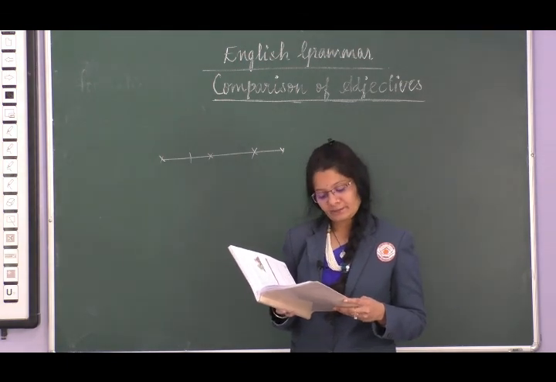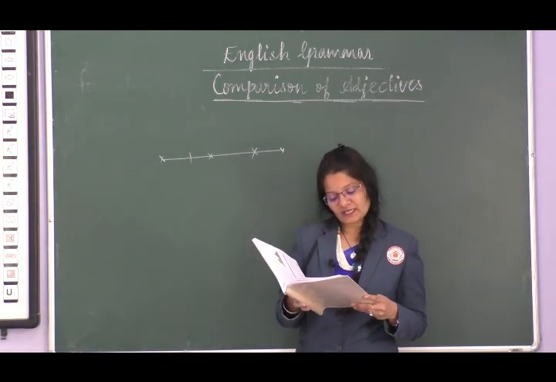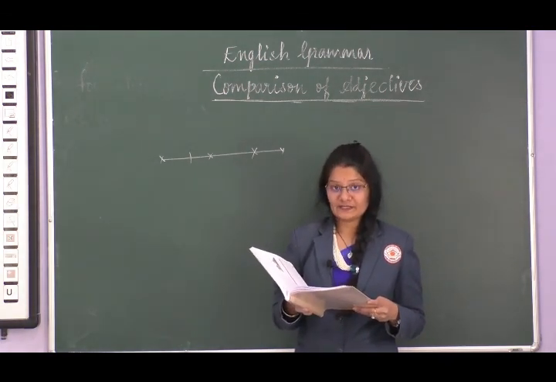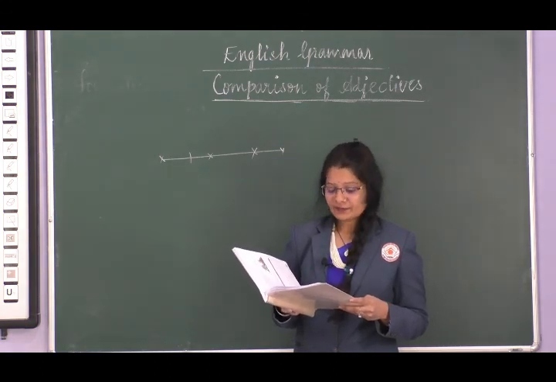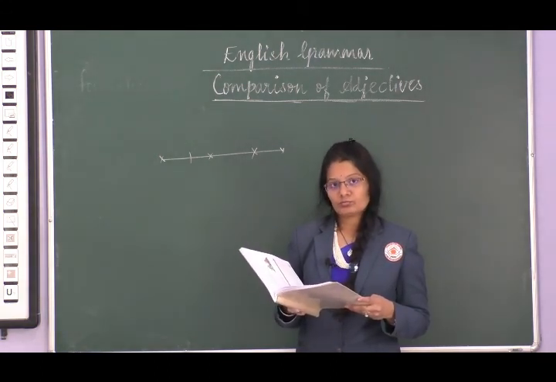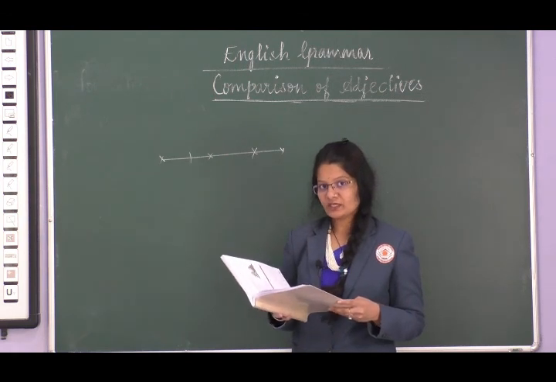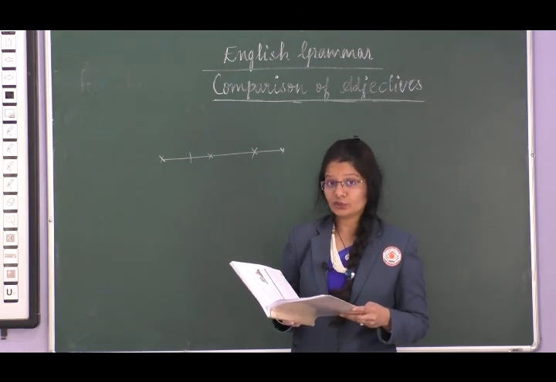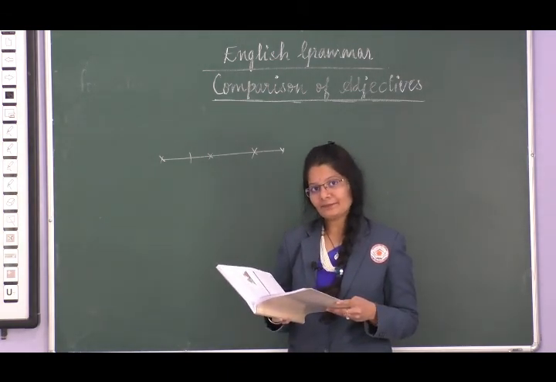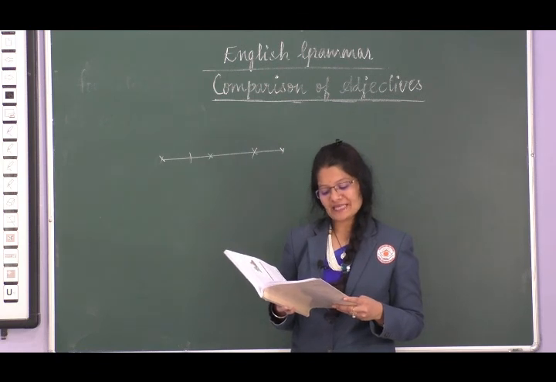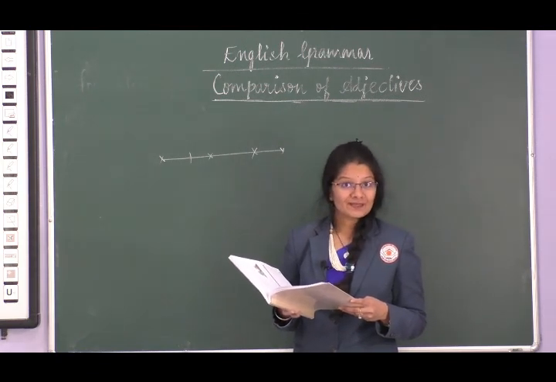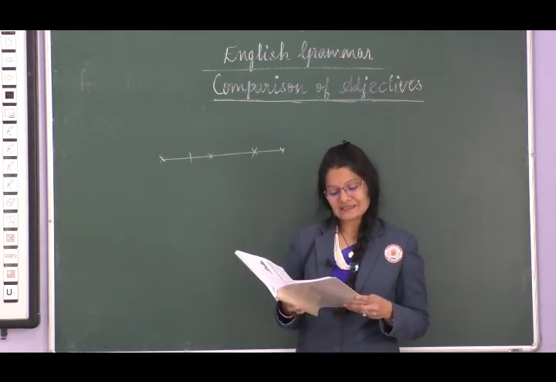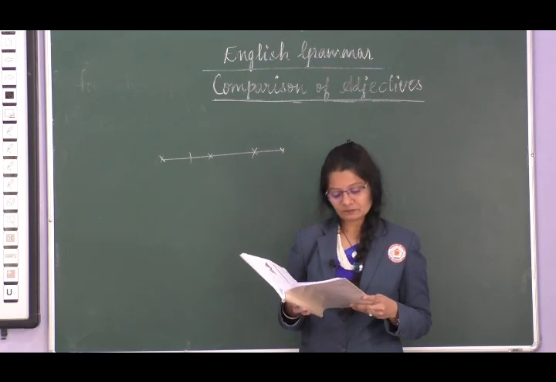Then when we compare two things of equal value, we use as. For example, there are two dresses at the store, and you need to pick one of them, but they are equally good. So how would you talk about them? We would say the black dress was as elegant as the red one, right? Next, Nikhil is as tall as Neeti.